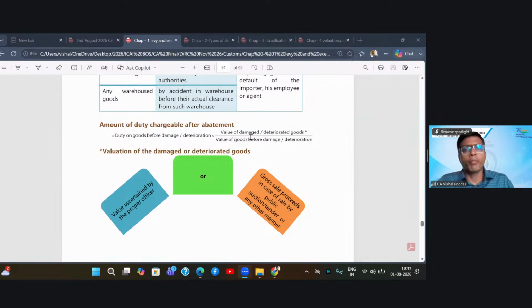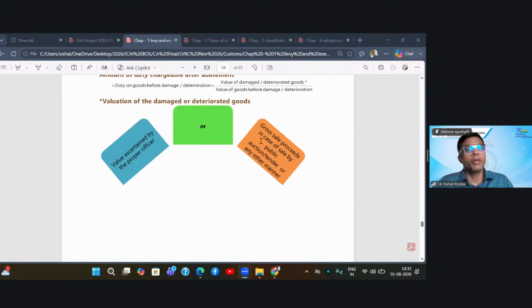Proportionate to what? Proportionate to how much is now the value of the damaged goods divided by how much is the value of the original goods. So let us say my mangoes originally would have valued 500 rupees. Now because of damage, I will get only 200 rupees. So 200 upon 500, to this extent, that is to the extent to which my value has reduced, they say we will also reduce your custom duty. So custom duty will be proportionately waived.